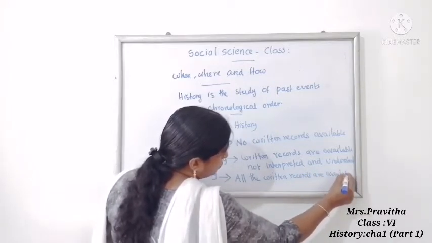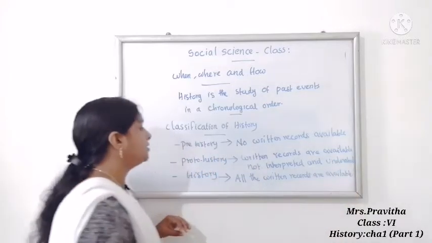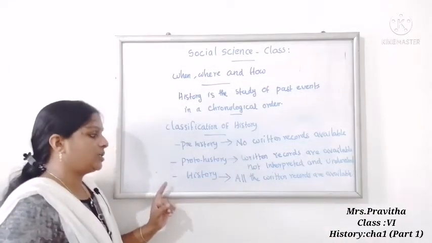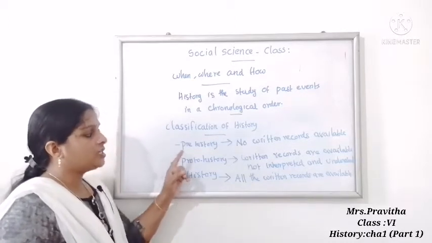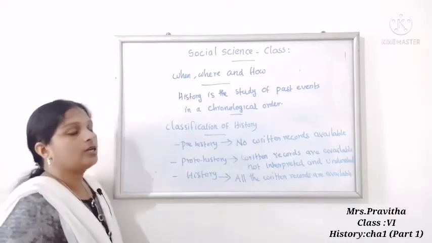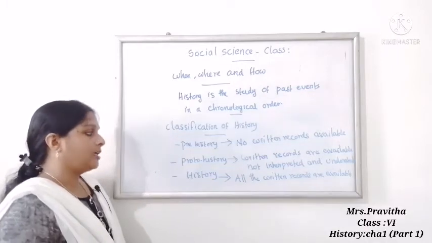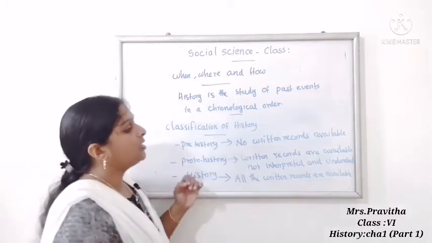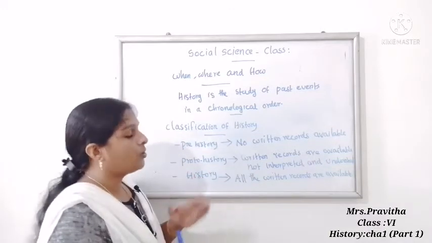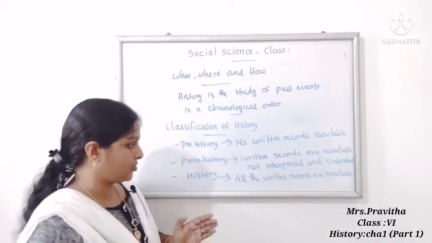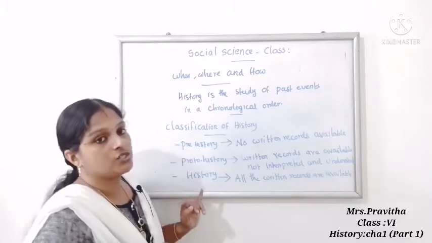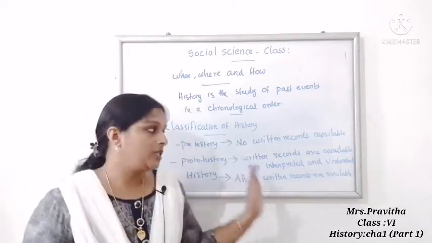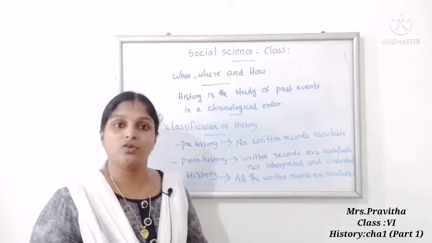So what ma'am told is clear. History is generally classified into three: prehistory, proto-history and history. Prehistory is the period in which no written records are available. Proto-history is the period in which written records are available but not interpreted and understood. History is the period in which all the written records are available. So these are the three classifications of history.